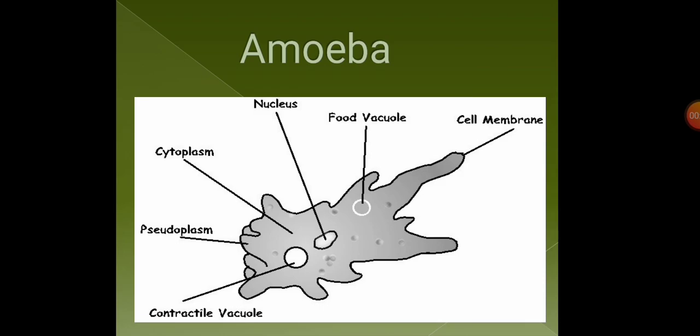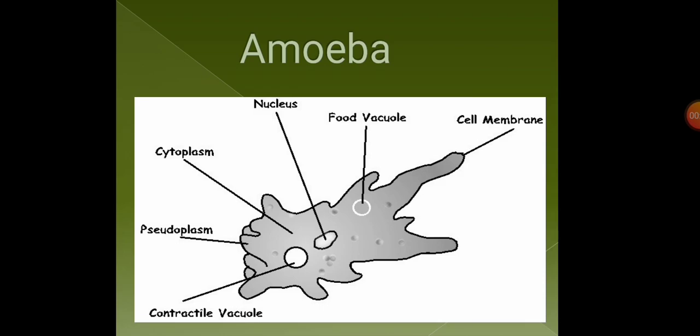The mode of nutrition found in amoeba is holozoic nutrition, as we have discussed in the previous lecture, the mode of nutrition in which animals take solid or liquid form of food. And also we have discussed that holozoic nutrition involves 5 steps.